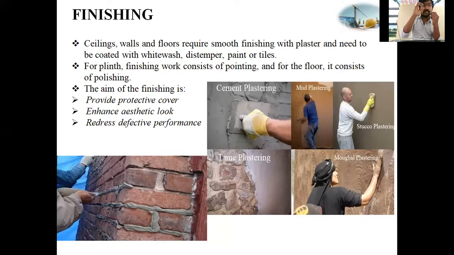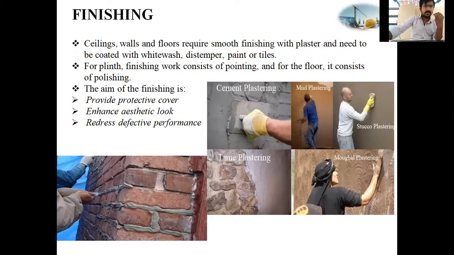If finishing is not given to the wall, when rain falls on the wall, the moisture will enter inside the house, and dampness will be on the walls, right? If finishing is given to the wall and painting is done, what happens when rain falls onto the wall? The moisture will not enter into the building. Have you got it? What is finishing?